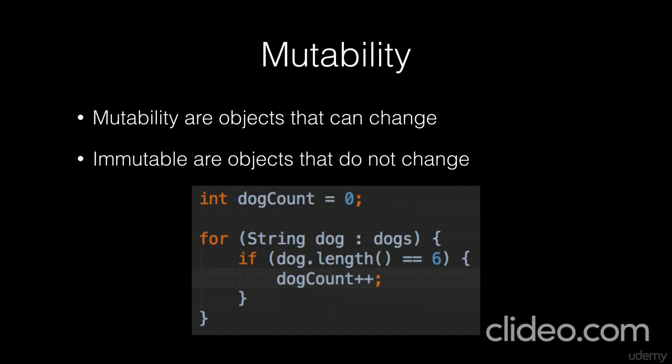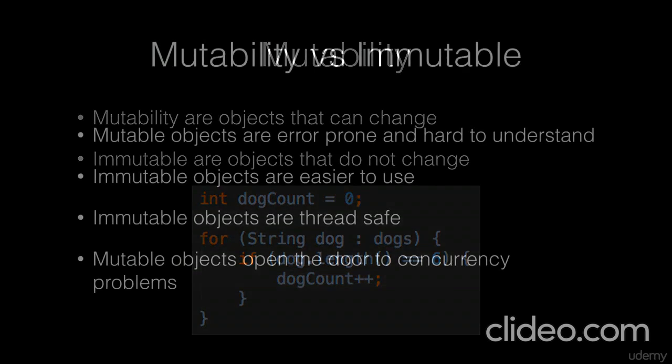And here's an example of mutability. So we have our dog count, and every time that we go over that iterator, we're incrementing that dog count, so that every time we loop over that property of how many ever dogs are in the list, we are going to be changing the state of that variable.